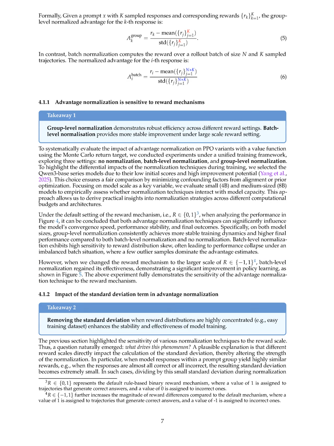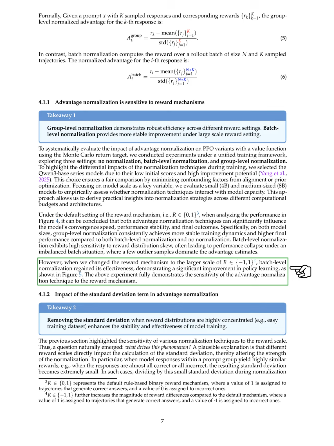Section Summary. In this section, we describe our use of the ROLL framework for reinforcement learning optimization in large language models, LLMs, employing PPO loss with REINFORCE for baseline comparisons, and we detail our training datasets and evaluation benchmarks across varying problem difficulties. We also analyze the impact of advantage normalization techniques on training dynamics, revealing that group-level normalization yields more stable performance compared to batch-level normalization, particularly under skewed reward distributions.